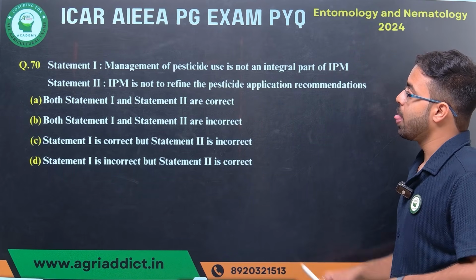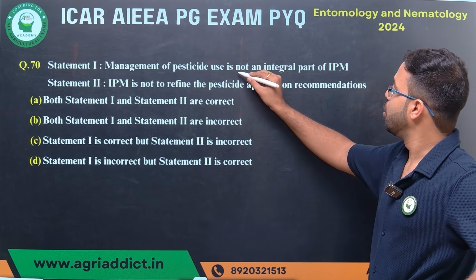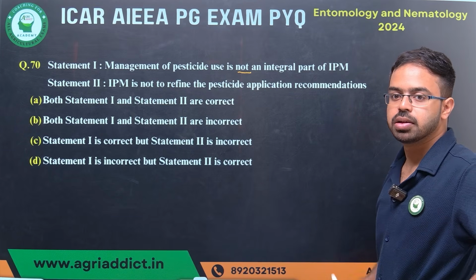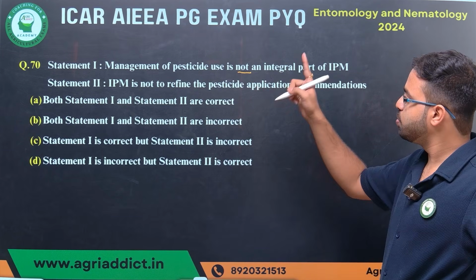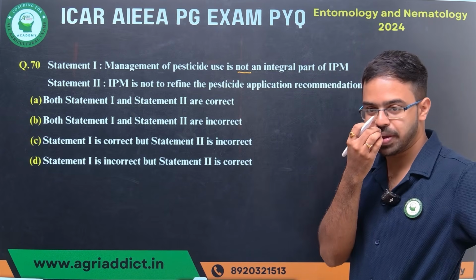Next question. Management of pesticide use is not an integral part of IPM. Is it correct? So what are the integral parts of IPM?